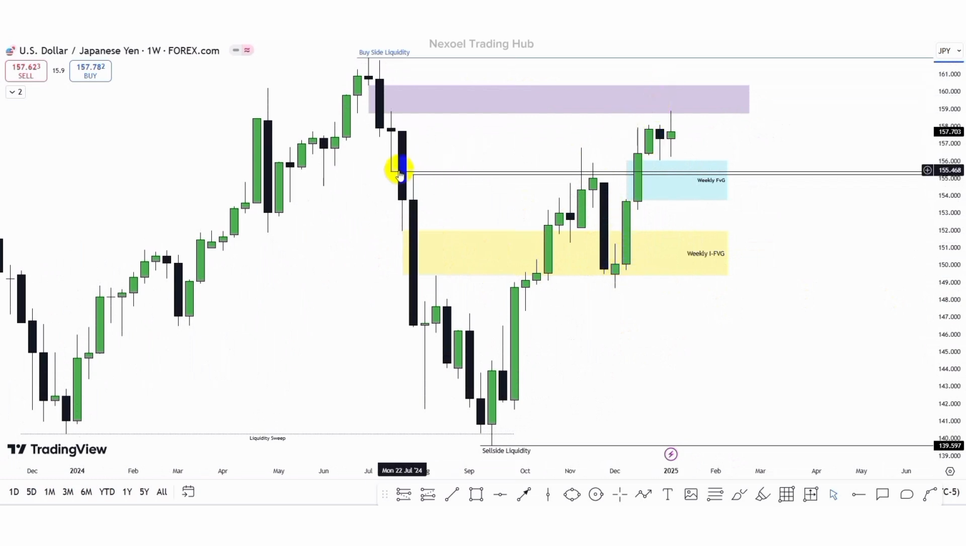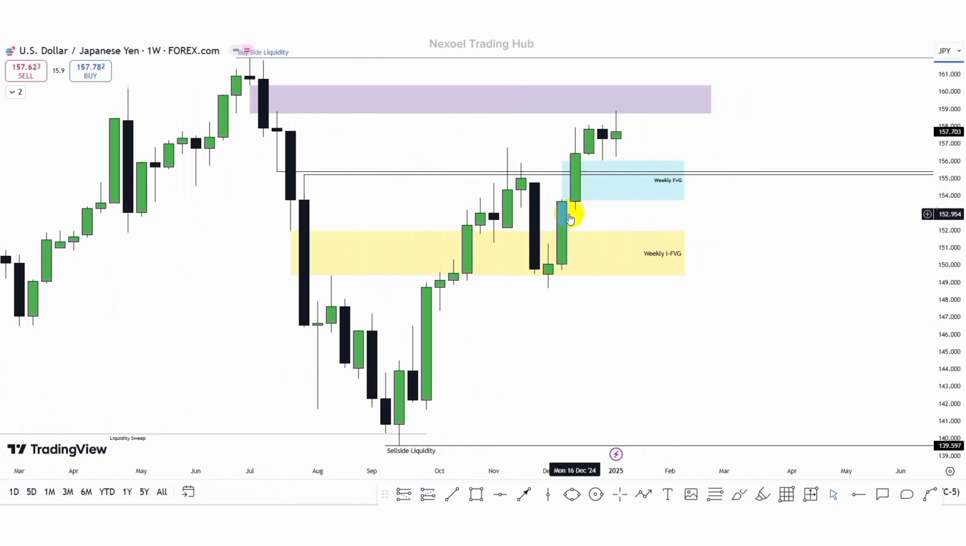Here we have this fair value gap where price was facing rejection that gave this bearish movement, and now we have this movement that closed above this fair value gap. So this fair value gap in extension is acting as an inversion fair value gap, and we can clearly see we have this weekly fair value gap here.